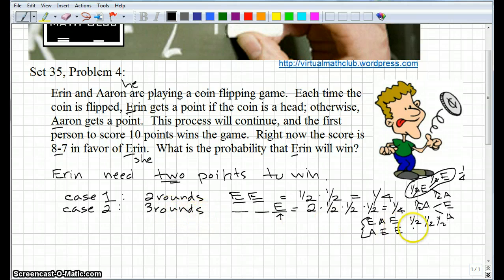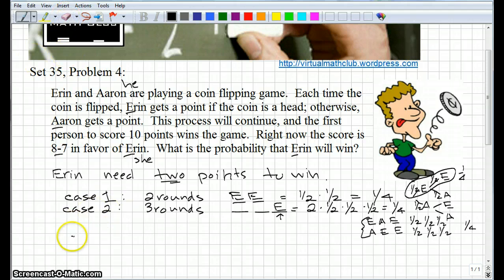Okay, and in each case, it's just a half times a half times a half for each outcome, and there's 2 possible outcomes. So that's why I'm multiplying by 2 here, because there's 2 places to put the other E. The last E has to go at the end, but the other E can go in either the first or the second spot. So you can see this is 1/8 and 1/8, and we add those together, and that's 1/4. So that's just a little further explanation on how I'm multiplying these probabilities and why I'm using a 2. Okay, so let me look at the next case.